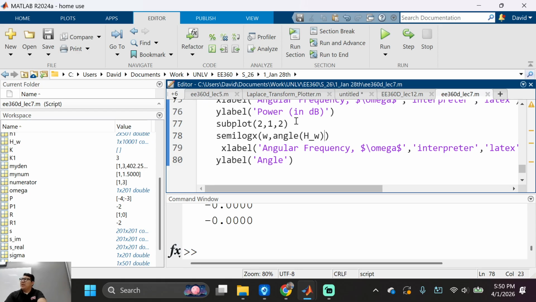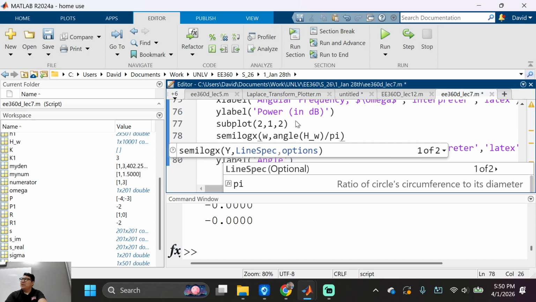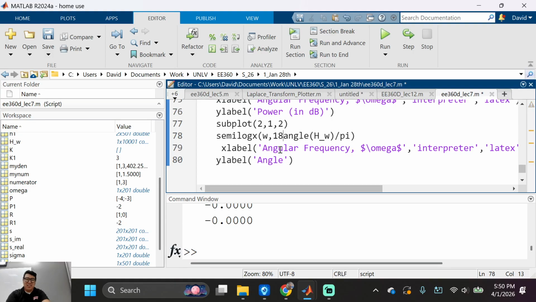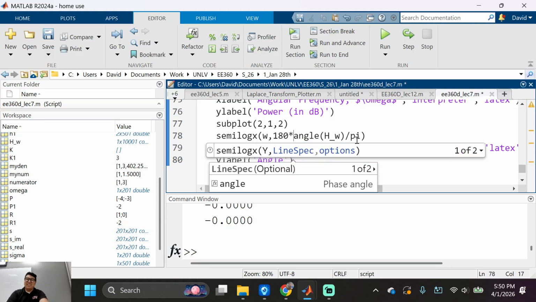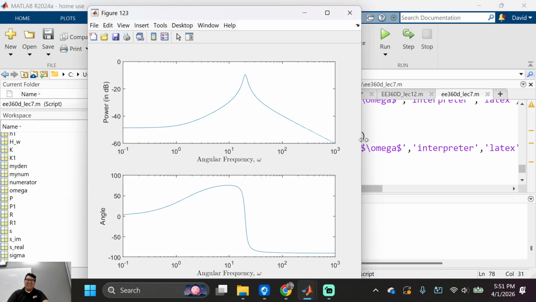So it's in radians, right? So I got to divide it out by radians, right? So pi, right? So divide by pi, right? Correct? But now I need to multiply. So for every pi, I get 180 degrees, right? So if I multiply this by, I'm going to do it right here, 180, right? Is that cool? Now let's do this again. There you go. A language we all understand.